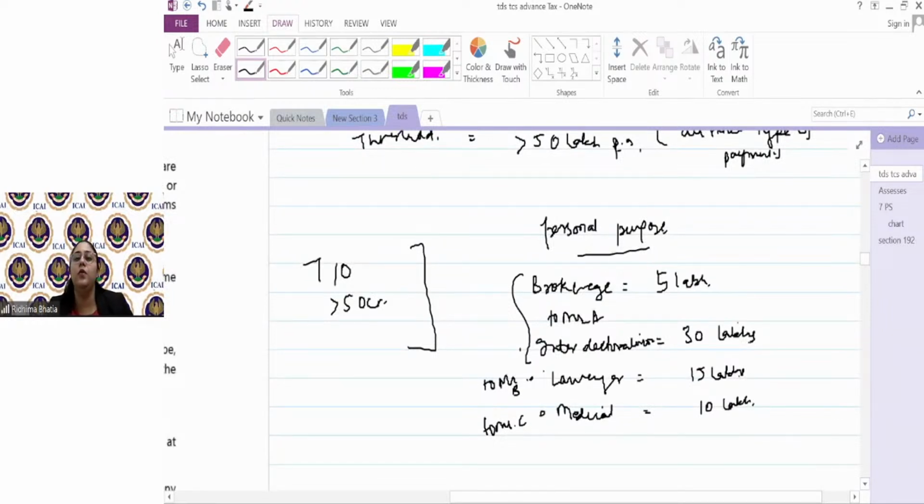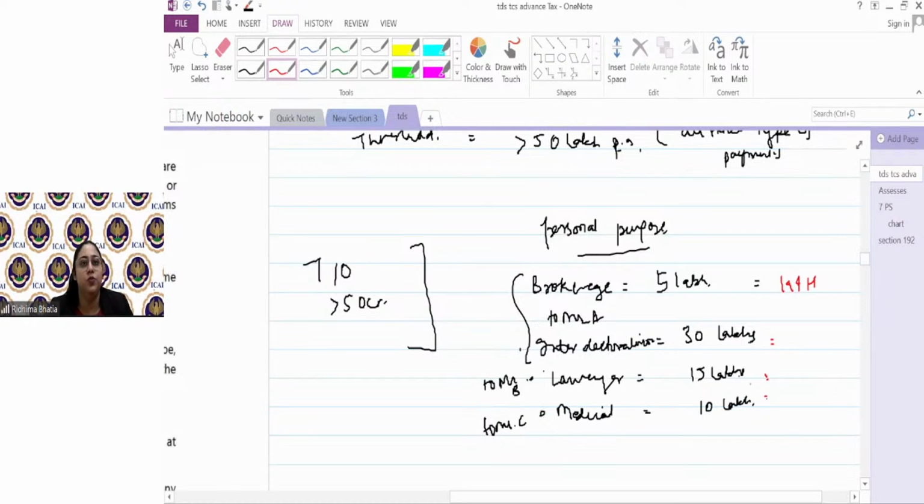Now tell me which section would be applicable. All these payments are for personal purpose. Take the brokerage to Mr. A. First of all, you have to see C, H, and J, whether they are applicable or not. Is 194H applicable? Yes, because turnover is more than 1 crore and it is brokerage. Personal purpose is not mentioned anywhere. Interior decorator, 30 lakhs: not included in C or J. Why? Personal purpose. 15 lakhs lawyer fees to Mr. B: again not included in 194J. And 10 lakh to the doctor: not included in 194J.